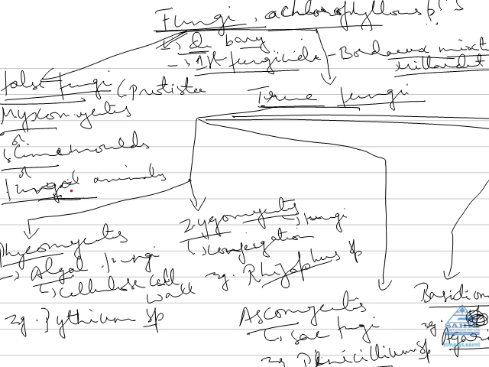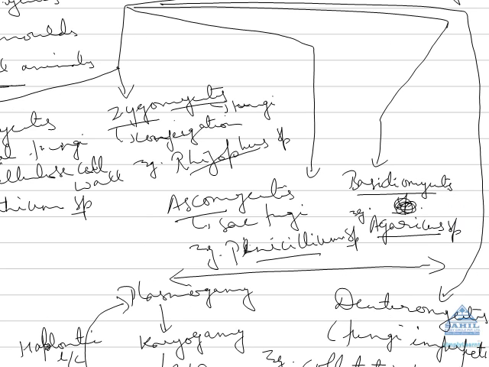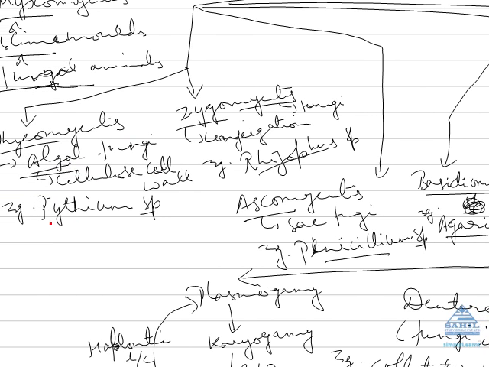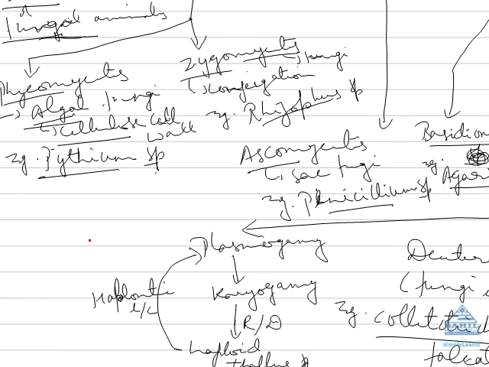Pseudoplasmodium is found in Dictyostelium, which is a cellular slime mold, while true plasmodium is found in acellular slime mold, an example of which is Physarum. Now coming to true fungi. Why do we call them true fungi? Because they belong to kingdom Fungi. Now see, there are four types. First is phycomycetes. Phycomycetes means algal fungi. They have a cellulosic cell wall. Example, Pythium species. This was a question of CBSE 2008. Hence, we call them phycomycetes or algal fungi.